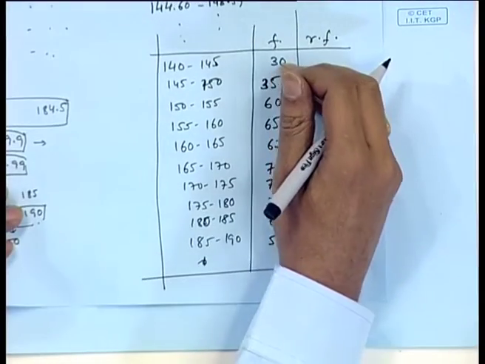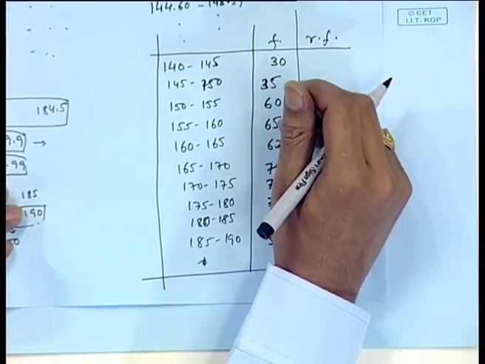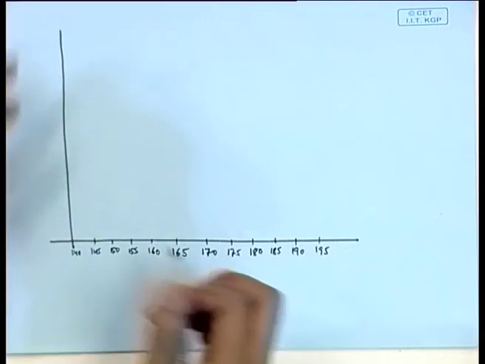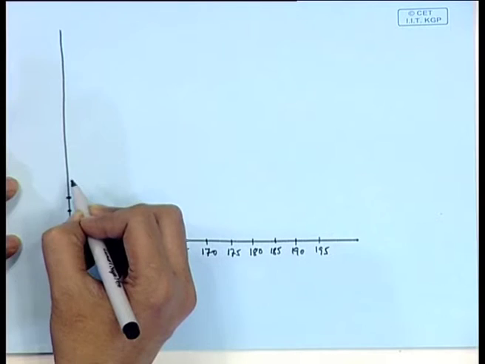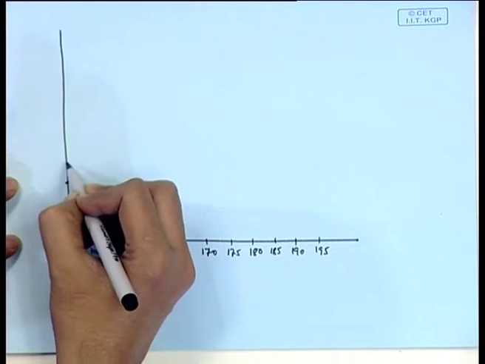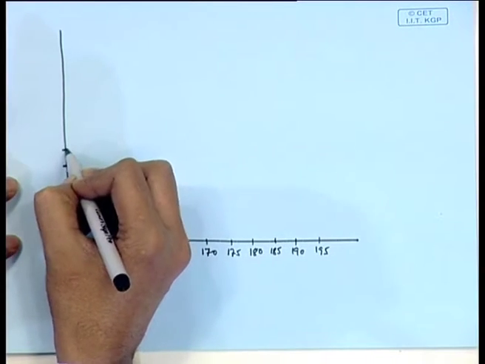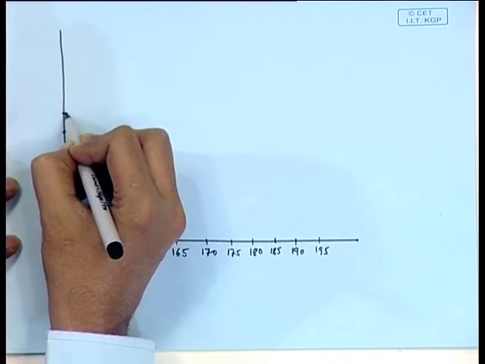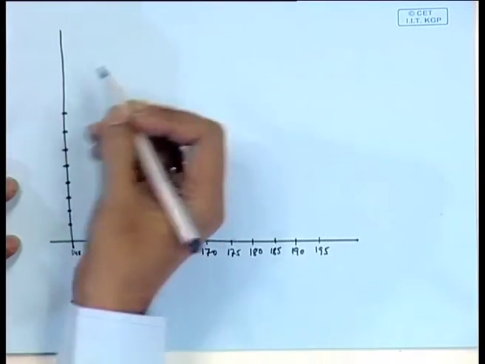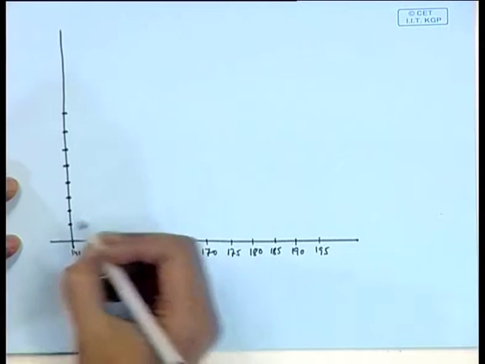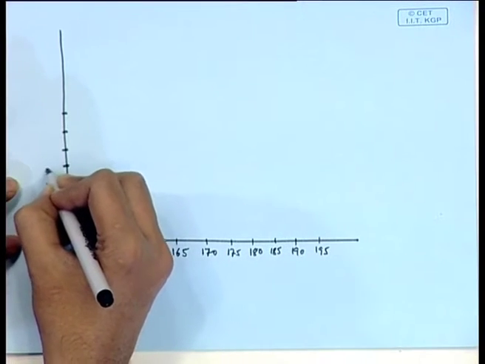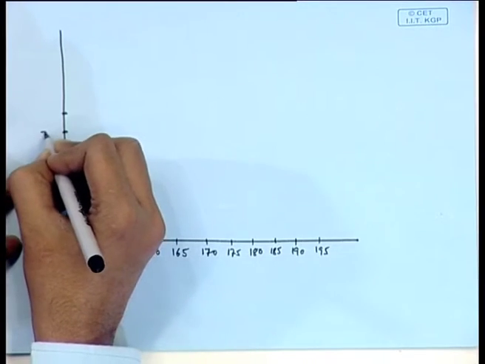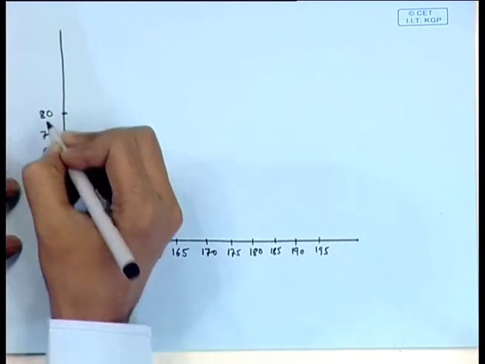We look at the values which are there, 30, 35, 60 and so on. So, if we make the scale like 10, 20, 30, 40, 50, 60, 70, 80, the maximum value is 80. So, we may draw like this.